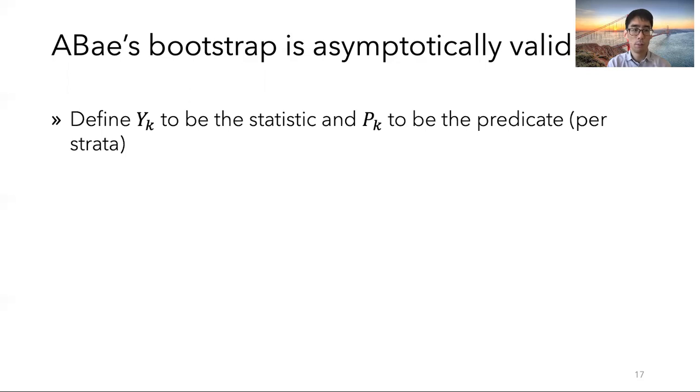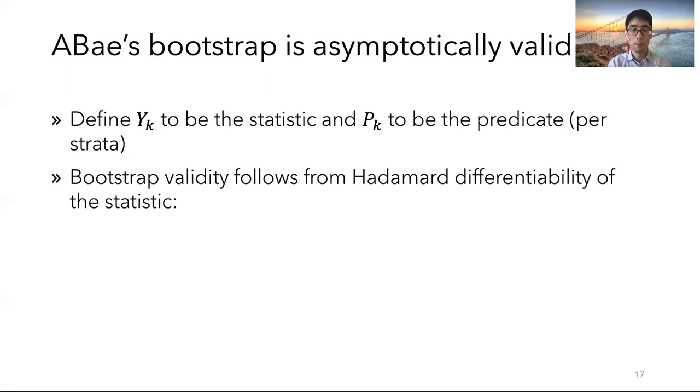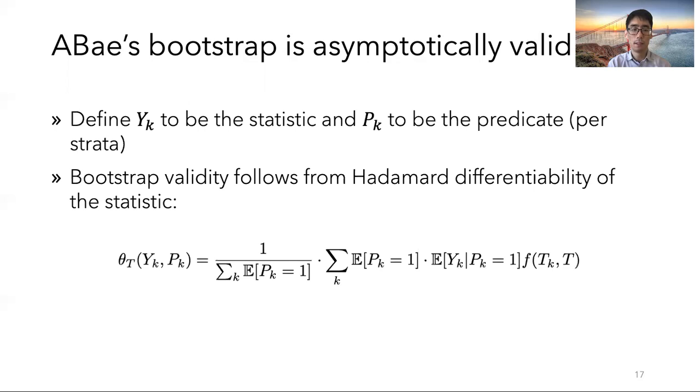To do this, we define y sub k to be the statistic and p sub k to be the predicate per strata. And then the bootstrap validity follows from the Hadamard differentiability of the statistic, which is defined here. And this looks quite complicated, but it's essentially a rewritten expression for our sampling procedure. And please see our full paper and proof document for the full details.